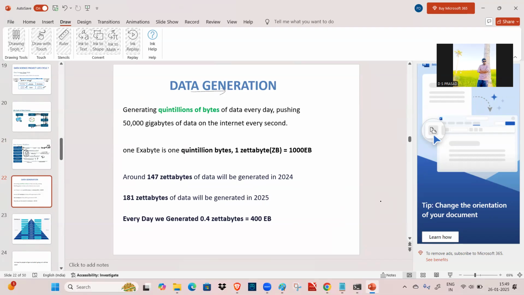It means data generation. So what do you mean by generation? How much data is generated every day across the globe? That is more important. You see that 400 exabytes of data. Okay. So we generate quintillion bytes of data every day and also push 50,000 gigabytes of data on the internet every second. Every second we are going to push 50,000 gigabytes. Sir, how is this possible?